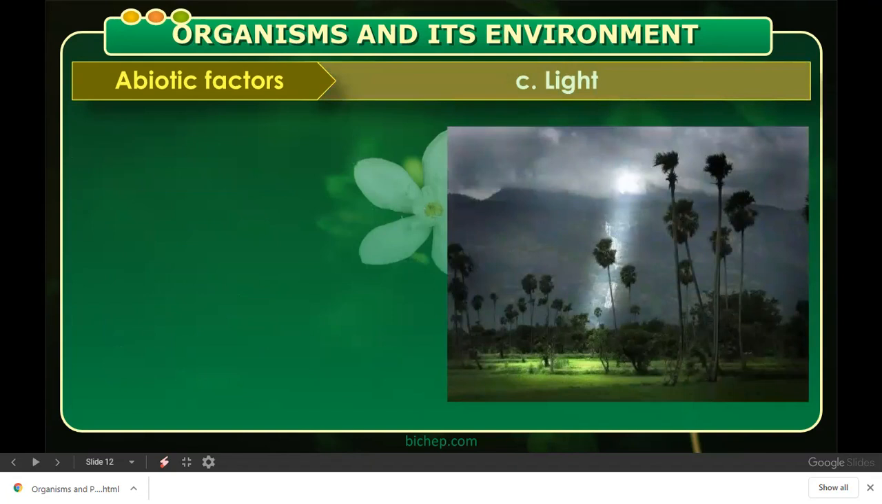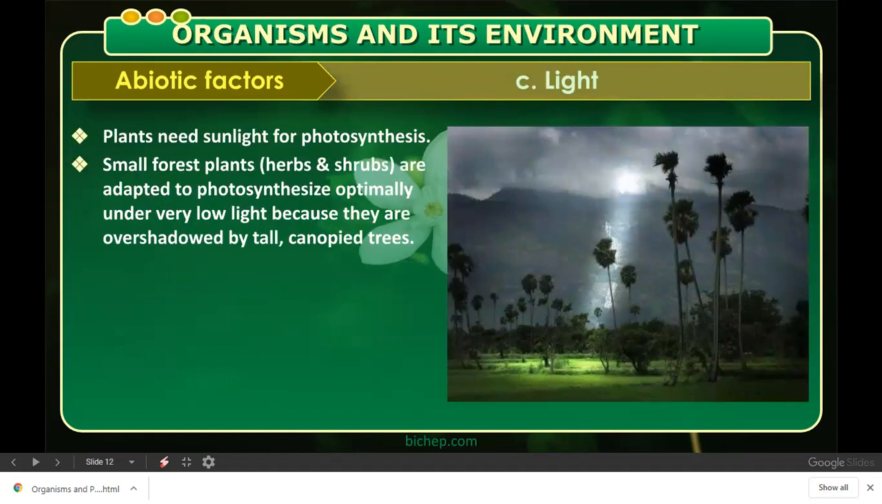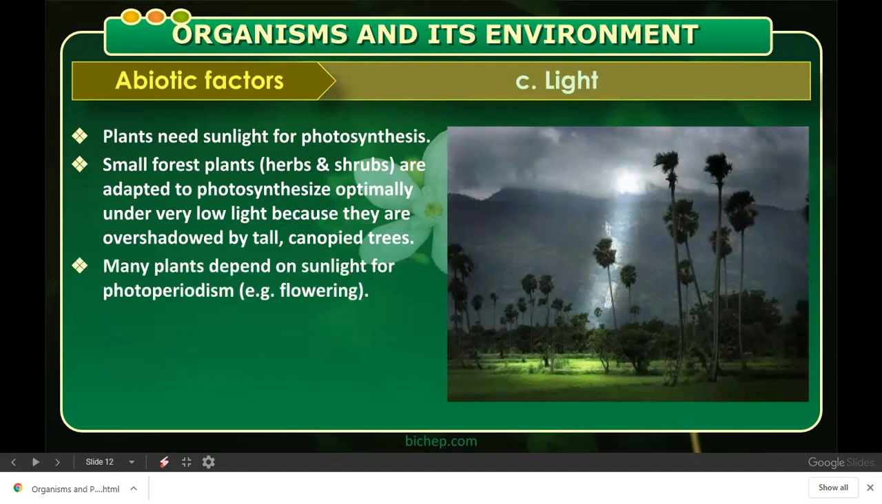The next concept is light, an abiotic factor. Light plays a very important role in the life of organisms. You can see that plants produce their food in the presence of light. Some forest plants like herbs and shrubs are adapted to photosynthesis in low light. Why? They need an optimum amount of low light because they are overshadowed by tall canopy trees. They don't need a large amount of light intensity for photosynthesis.